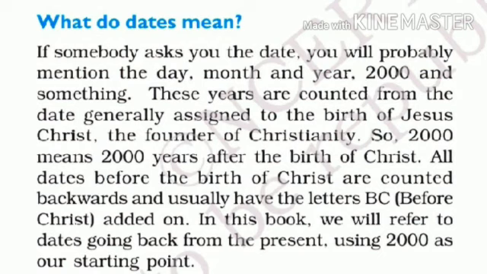These years are counted from the date generally assigned to the birth of Jesus Christ, the founder of Christianity. So 2000 means 2000 years after the birth of Christ. We will study abbreviations like AD and BC. How you can say BC, how you can say AD, all these things I will explain in this topic, that is, what dates mean.